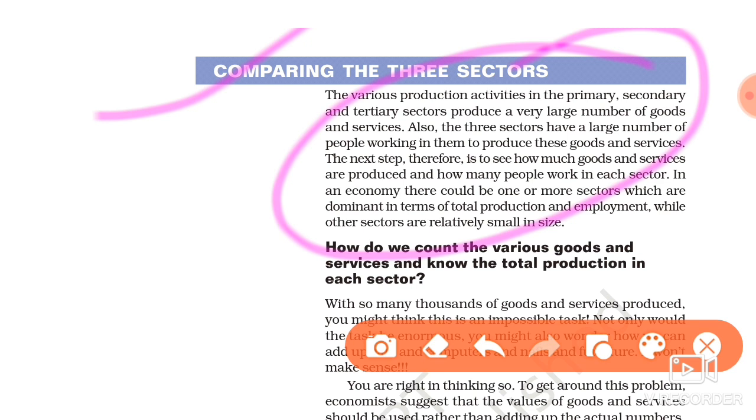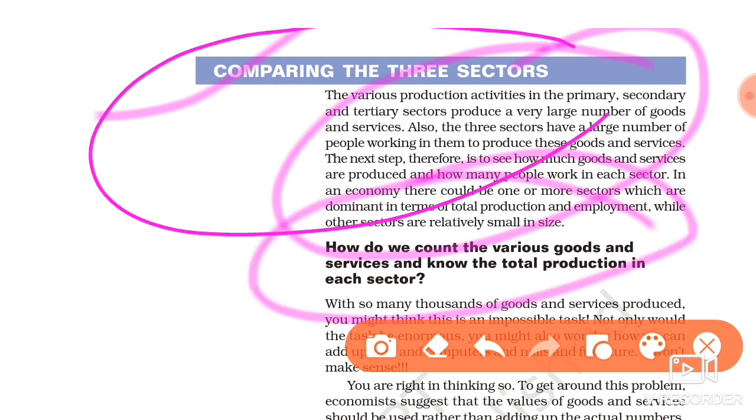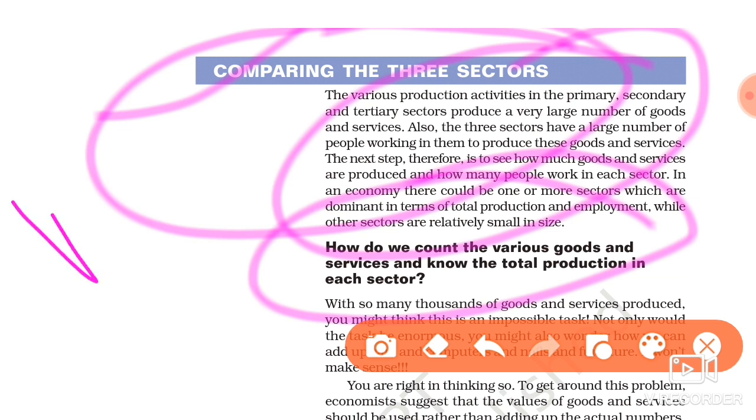So how do we count the various goods and services, and how will we know the total production in each sector? To know this, first we will compare the three sectors, their production and their employment opportunities.